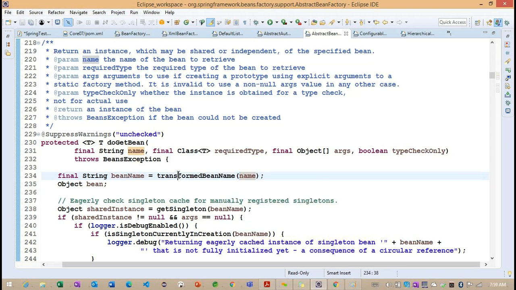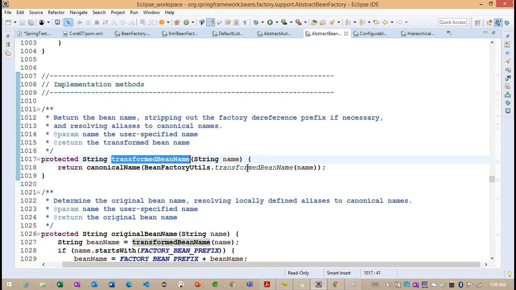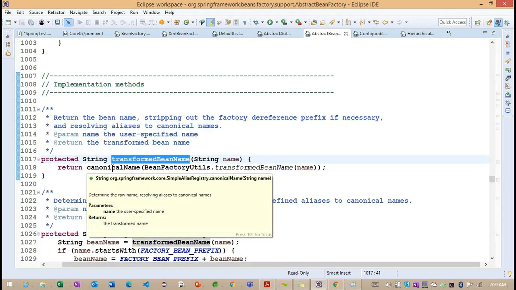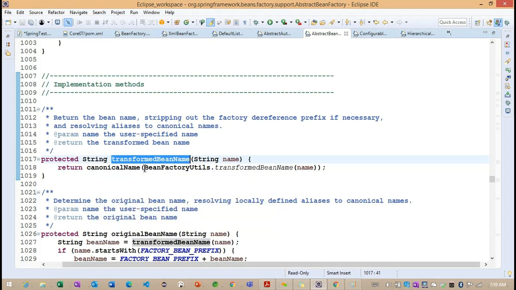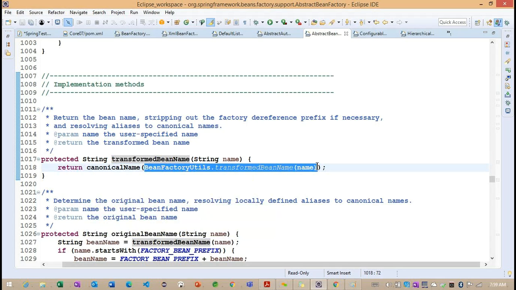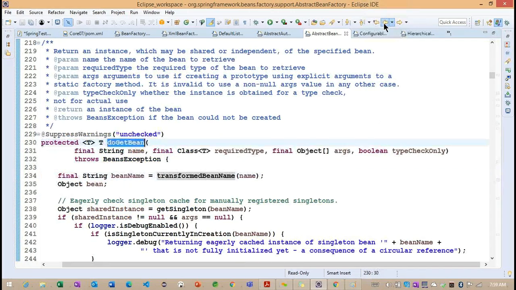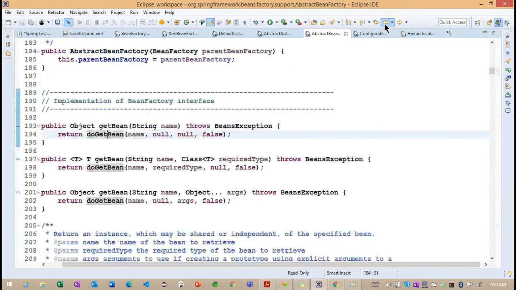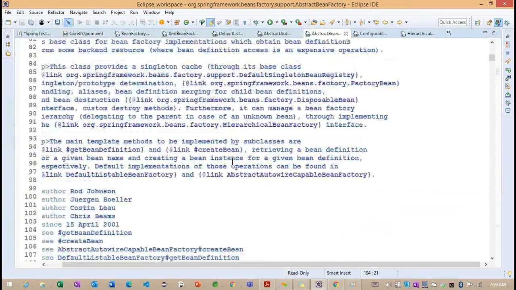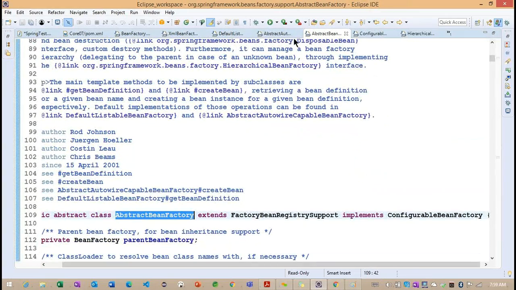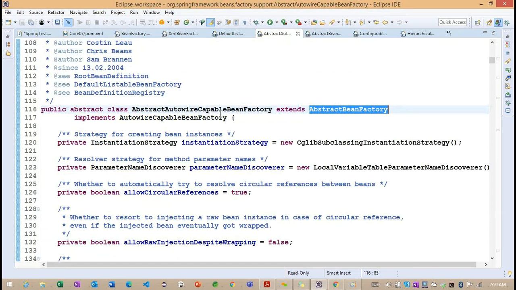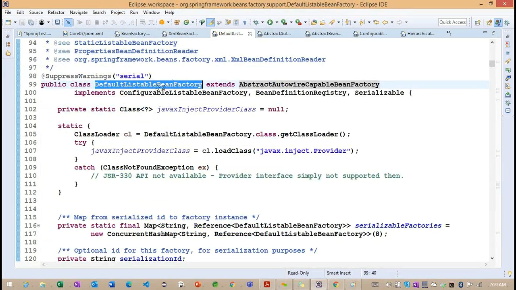Based on the name here, they are trying to find a transformedBeanName. With the help of this particular transformedBeanName method, based on it we are converting our bean name. We'll see how each and every method is going to work. So back to here, what we need to understand is that this is our abstract class, and from this abstract class we have one more abstract class here.